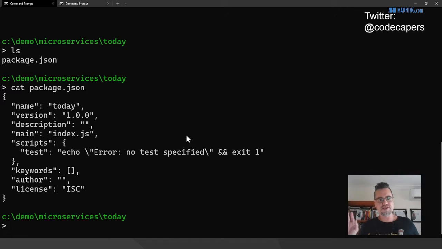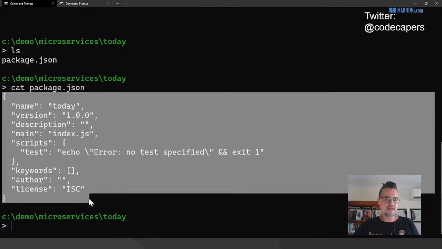Oh, if you're wondering why I'm using Linux commands on Windows, it's because I have Git for Windows installed, which comes with a bunch of useful Linux commands. So it makes using Windows a lot more like using Mac OS or Linux. Anyway, I've just printed out the contents of the package file there. This is the package file for Node.js, the file that manages the metadata for the project and tracks all the packages and dependencies that we have installed.